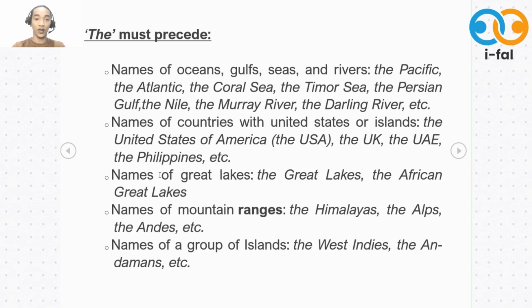Next one, we also put the when we're talking about the Great Lakes, okay? So the Great Lakes, the African Great Lakes, okay, we put the. So names of mountain ranges. So these are groups of mountains. Example, the Himalayas, the Alps, the Andes, and many others, okay? And we also use the for groups of islands. Example, the West Indies and the Andamans, okay? These are groups of islands, okay?